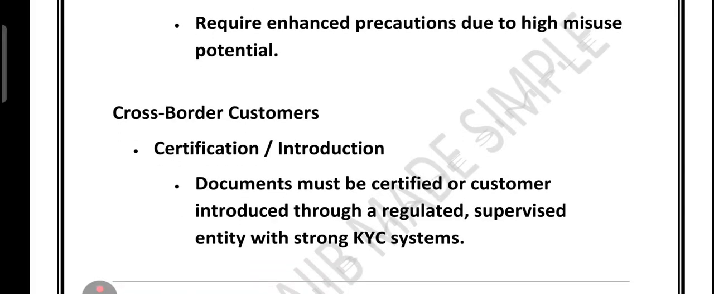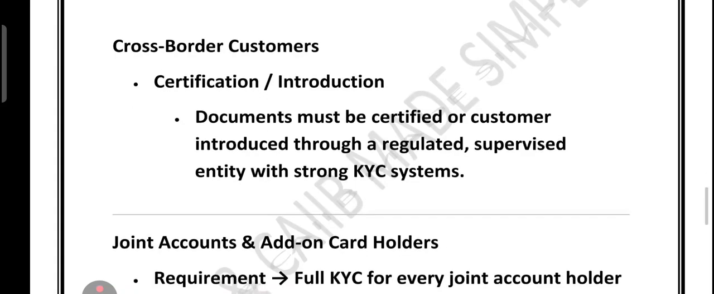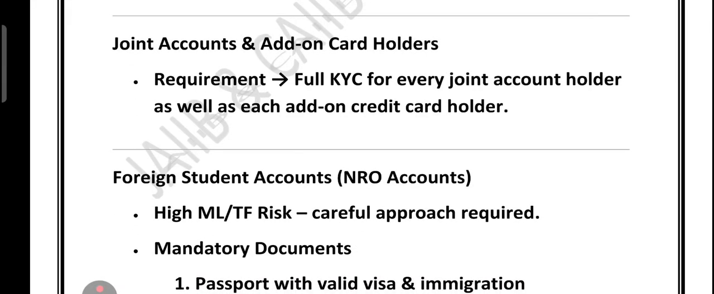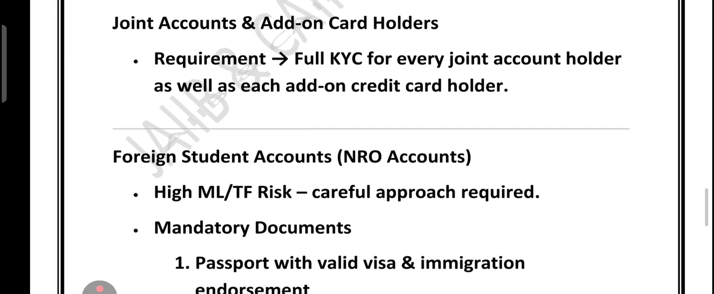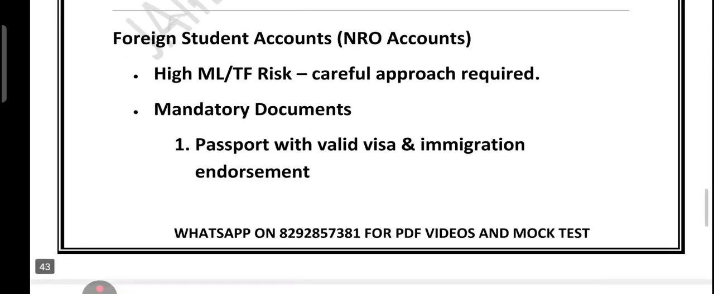Yes, very important. Certification or introduction, that means the document must be certified or the customer introduced through a regulated supervised entity with a robust KYC system. Joint account and add-on card holder. Full KYC is required for every joint account holder and each add-on credit card holder. Foreign student account. There are high ML and TF risks, so they require careful handling.